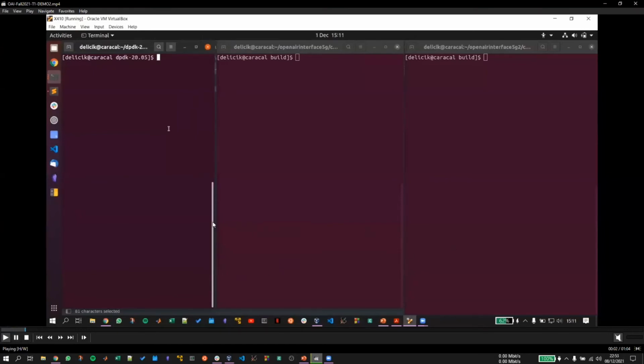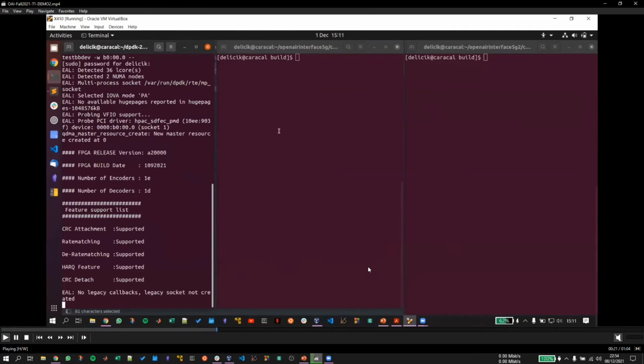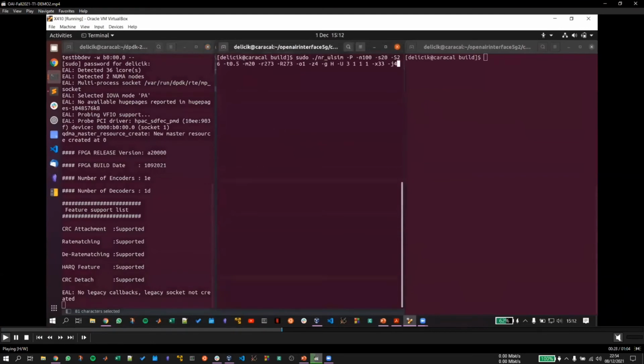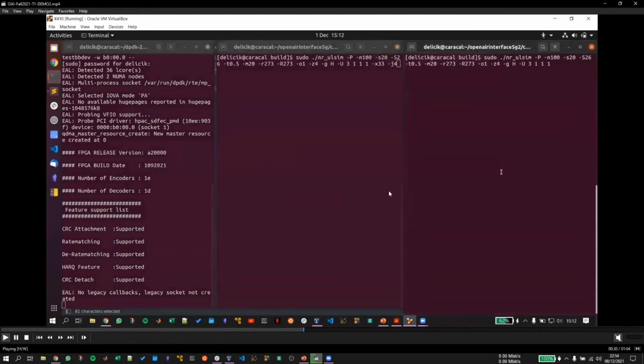Here on the left side, the left terminal will be the VF Manager, which will handle the middle and the right terminals. In the middle and the right terminals, I will run the NR uplink app, and we will see that they both can run at the same time. In the left VF Manager application, as you can see, it is in the waiting state now, and I will run the two different terminals in the middle and on the right side.